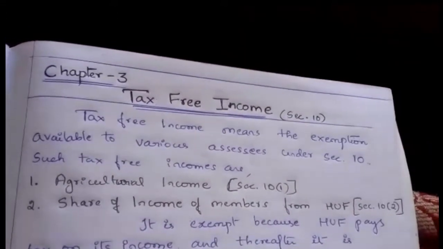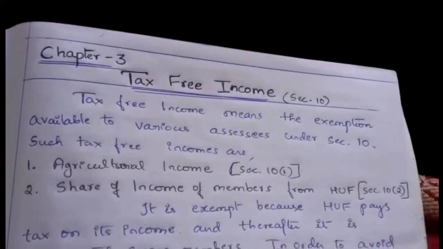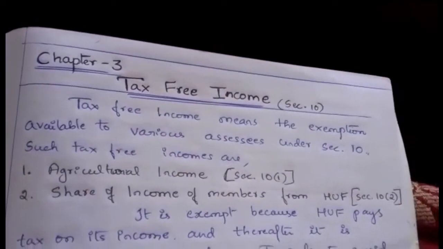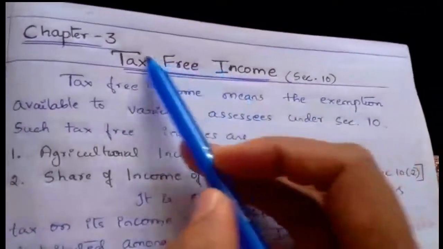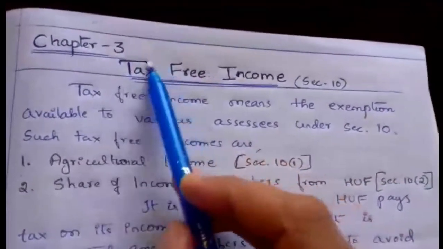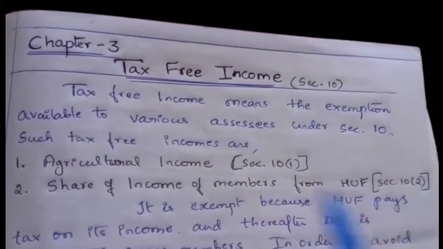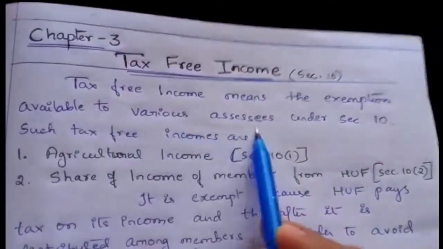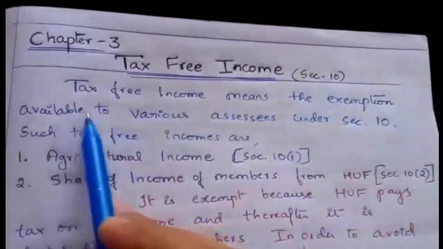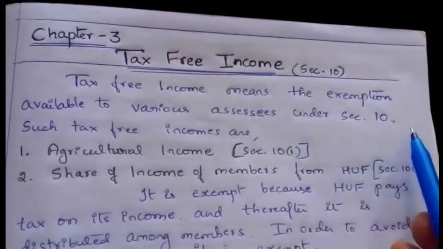Exempt income means the income on which no taxes are levied, or it is also known as tax free income. Tax free means there is no tax on such income. So tax free income means the exemption available to various assessees under section 10.